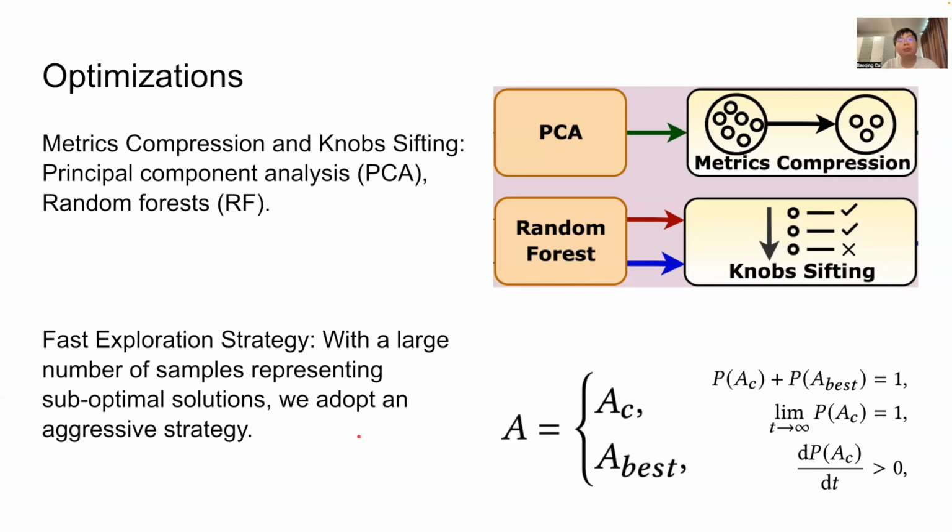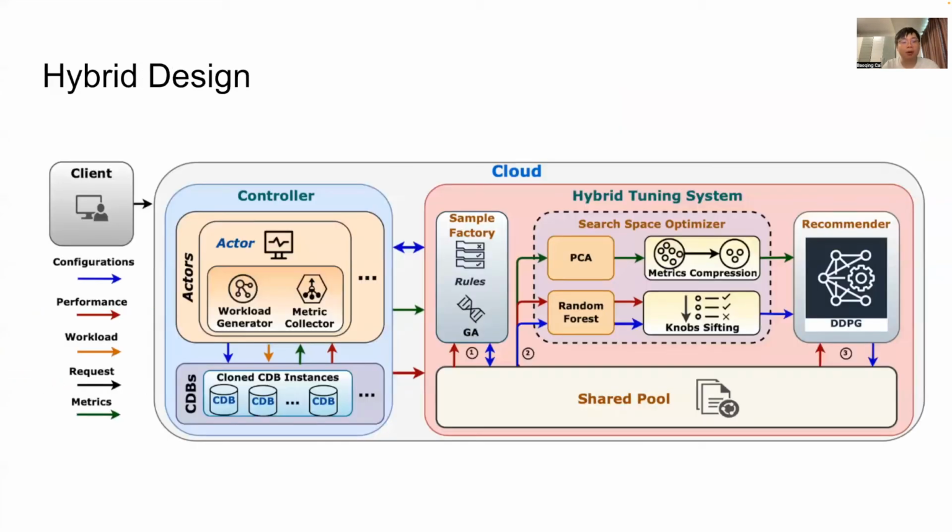In addition, we optimize the system with multi-cloned CDBs to reduce the tuning time. For example, our tuning process has 3 phases. In the first phase, each actor generates random configurations and stress tests them on the cloned CDBs. The results will be put into the shared pool. Sample factory takes these samples and uses a genetic algorithm to generate new configurations. The controller stress tests these newly generated configurations and produces new samples in the shared pool.